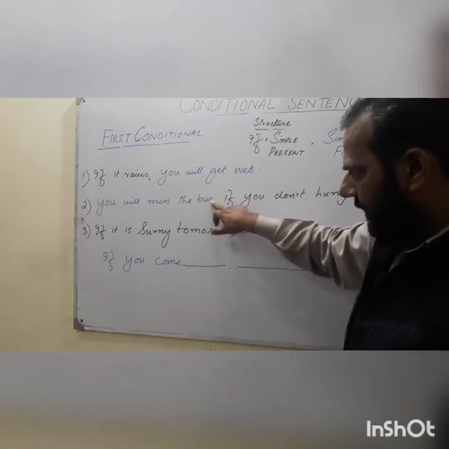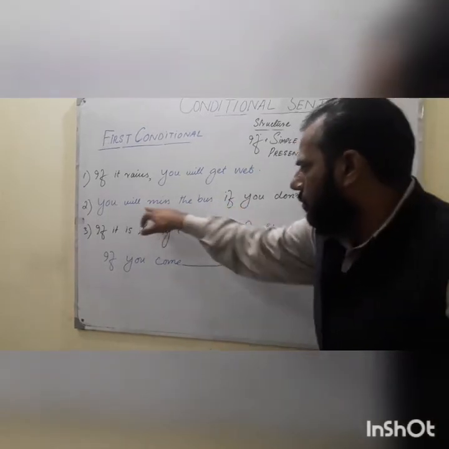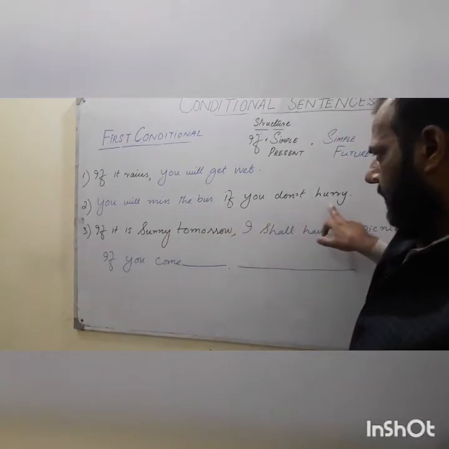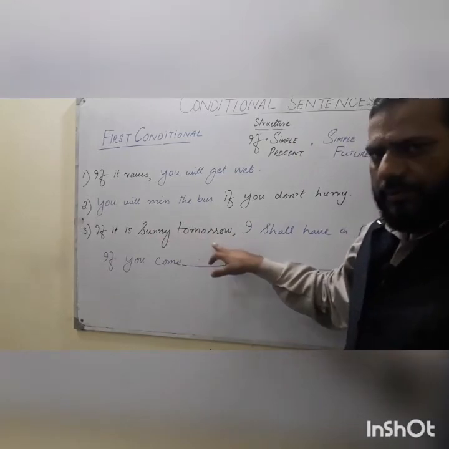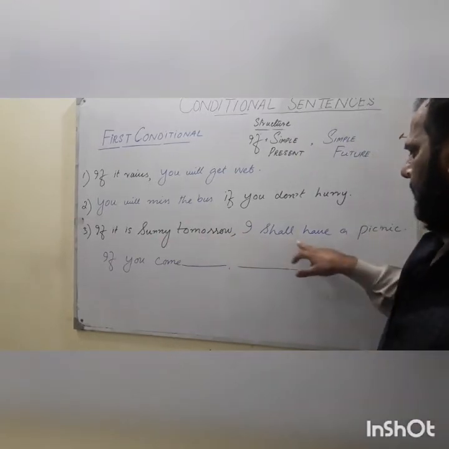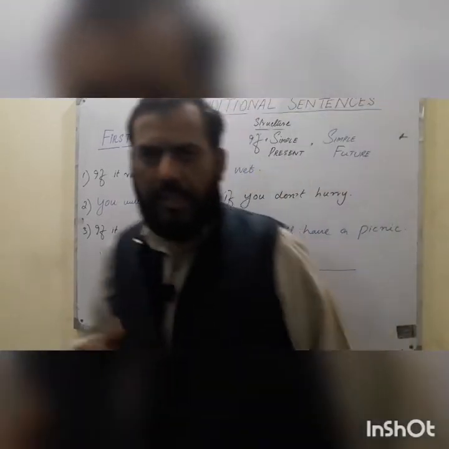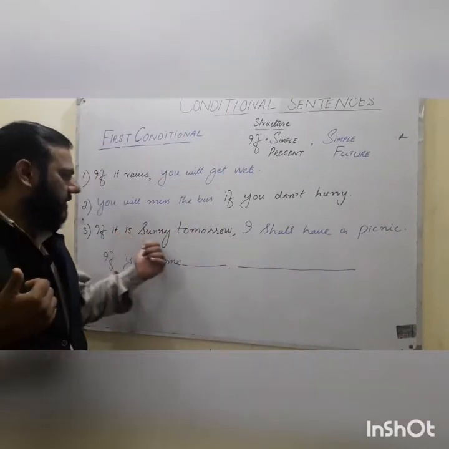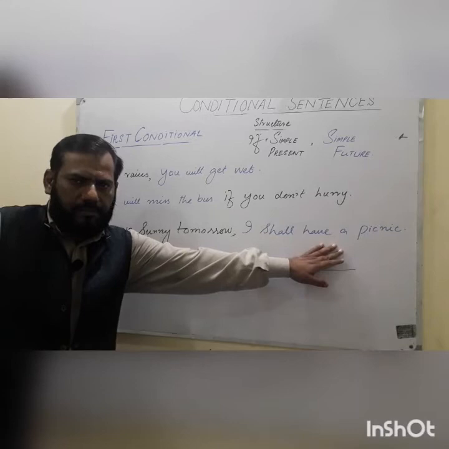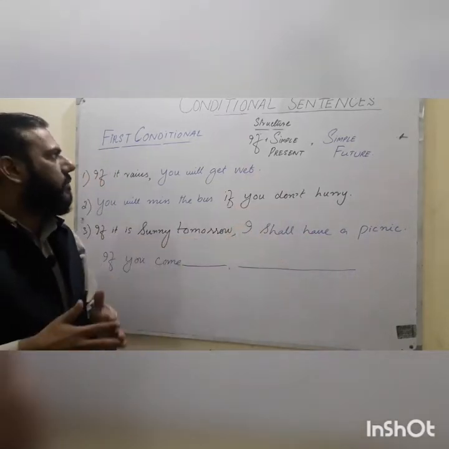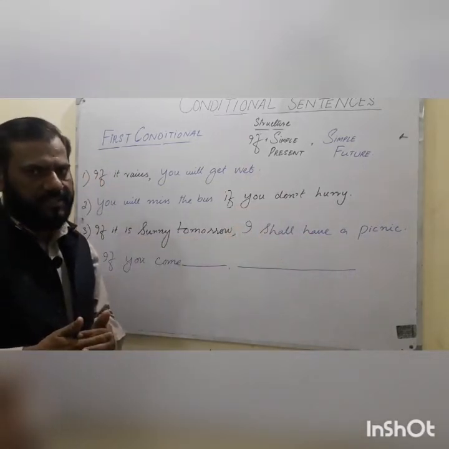If you don't want to, you can omit it. So you will miss the bus if you don't hurry. It is also possible. So, if it is sunny tomorrow, I shall have a picnic. If it is sunny tomorrow, simple present tense, I shall have a picnic, simple future. So these are the three examples of first conditional sentences.